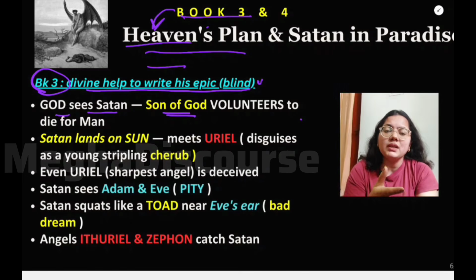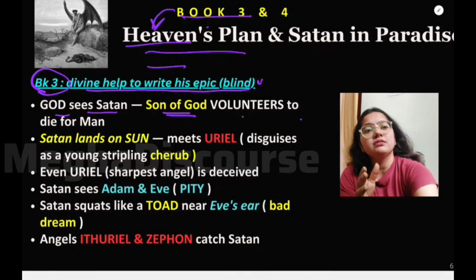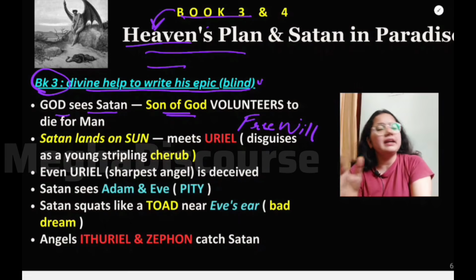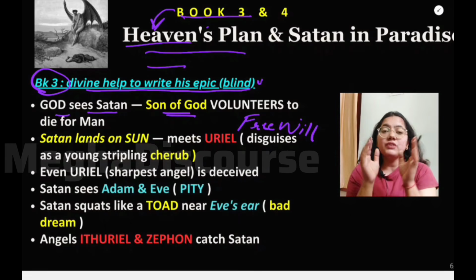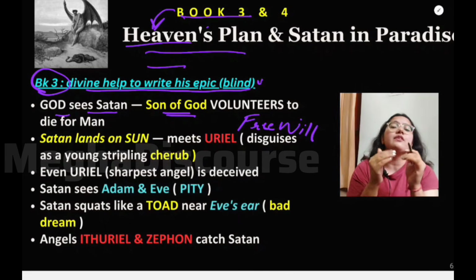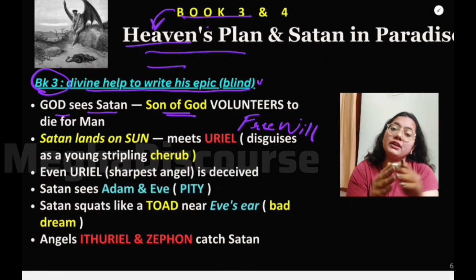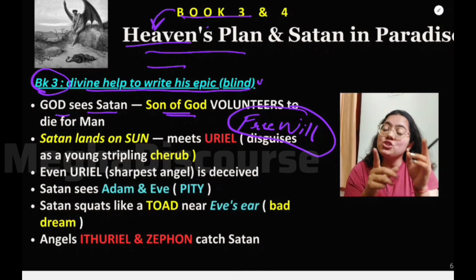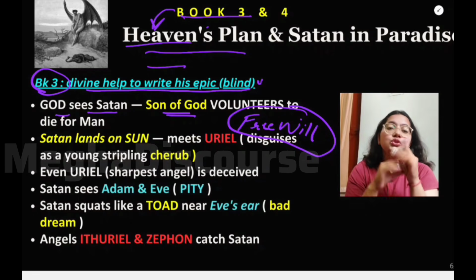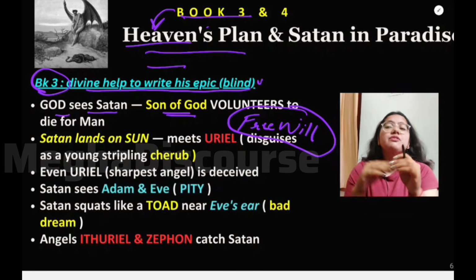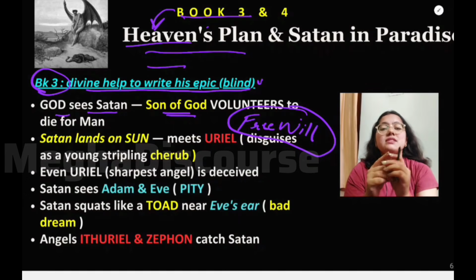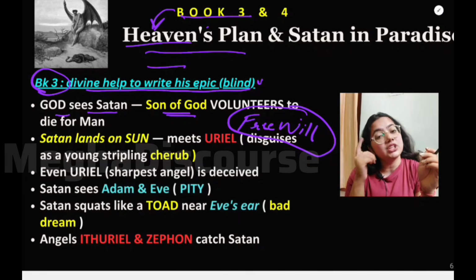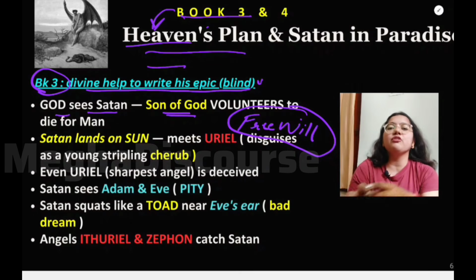Now what will happen? But God has given free will to humanity, that if there is something negative that affects you, if there is something that ruins you, then you have the free will. You have the choice to make. You should know the difference between the good and the bad, because God has given you the reason, the rational thinking. And that is the main idea of God.